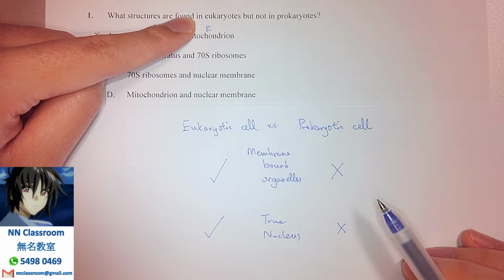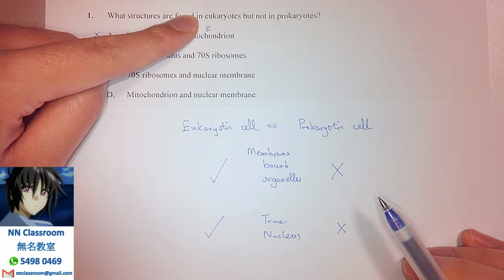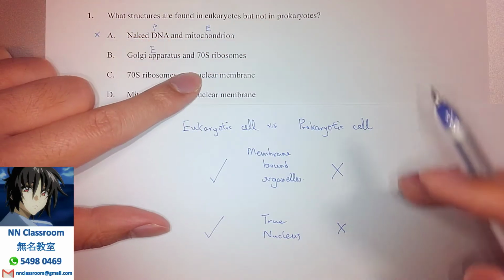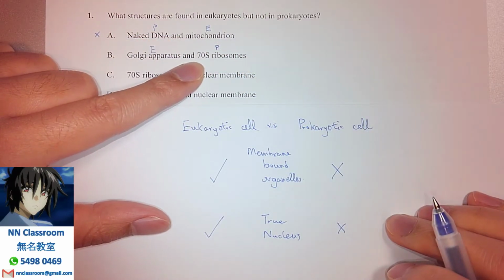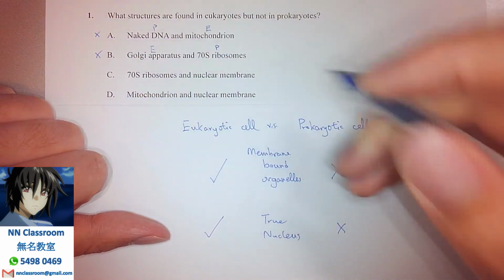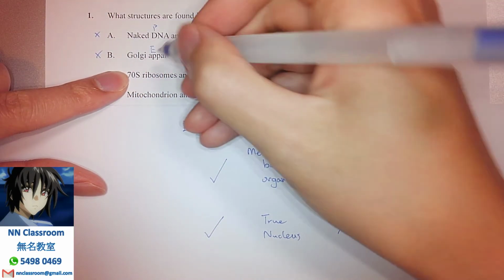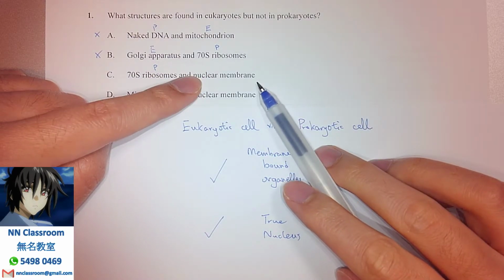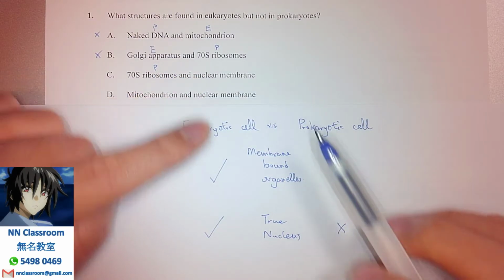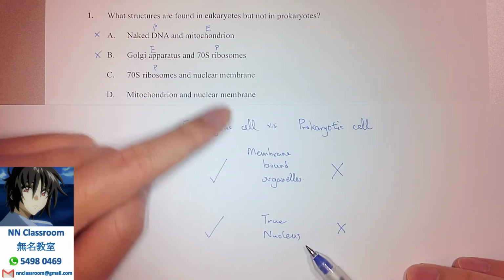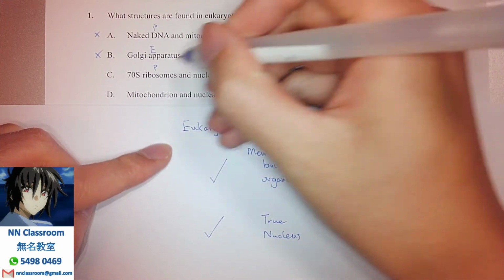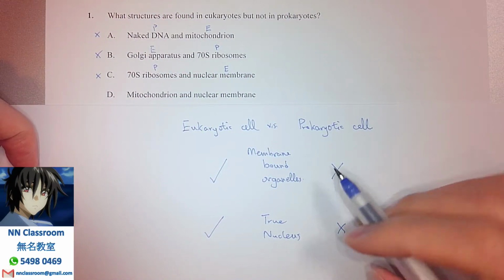It's easy to memorize because eukaryotes are a bit more complicated, so the number is going to be higher. So 80S ribosome in eukaryotes, but 70S in prokaryotes. So B is not our choice, right? For C, 70S ribosome again for prokaryote, and nuclear membrane, as just mentioned. The nuclear membrane also serves as the meaning behind true nucleus, right? So nuclear membrane only exists for eukaryotes. That is for E, so not for C again. So obviously the answer goes to D.